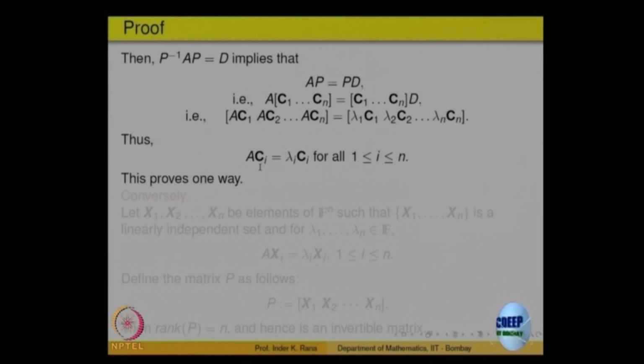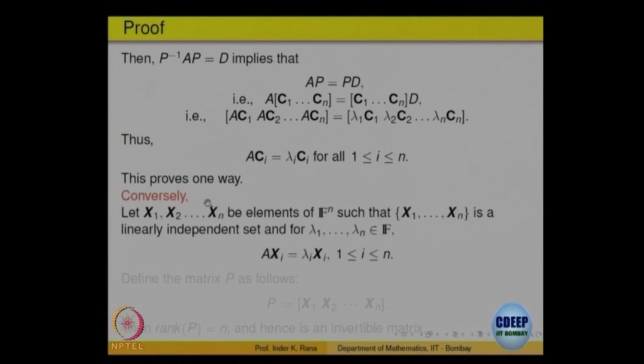So, one way is done. Conversely, let us suppose that we have vectors x1, x2, ..., xn such that it is a linearly independent set, and these λi's are the corresponding eigenvalues. So, Axi is equal to λi xi. That is given to us, the property. What we want to show is that there is a matrix P such that P inverse AP is diagonal.